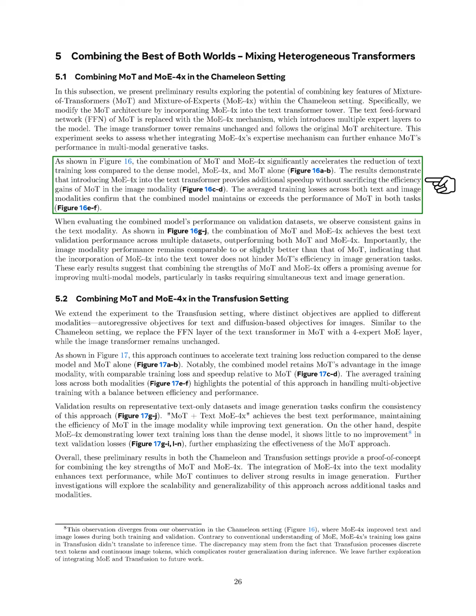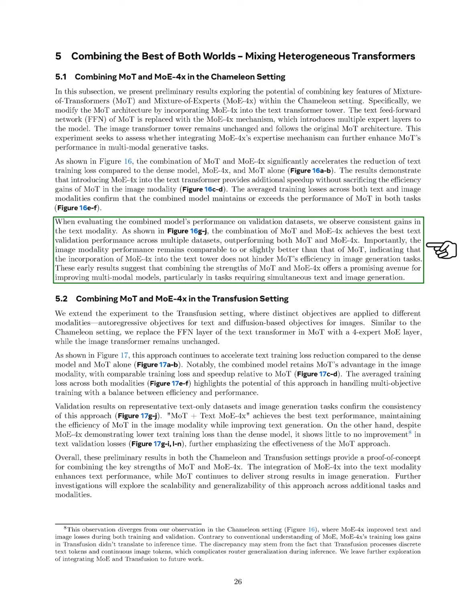The results showed that this combination significantly sped up the reduction of text training loss compared to the dense model, Mo4X, and Mo alone. The combined model maintained or improved upon Mo's performance in both text and image tasks, with the best text validation performance across multiple datasets. Importantly, the image performance remained comparable to Mo, indicating that adding Mo4X did not compromise Mo's efficiency in image generation.